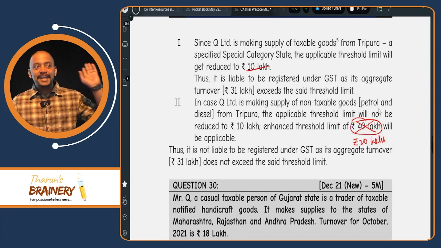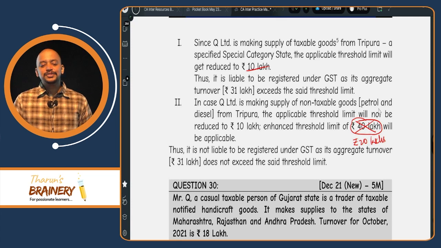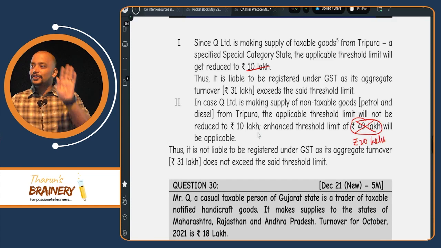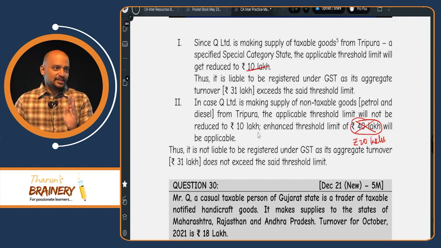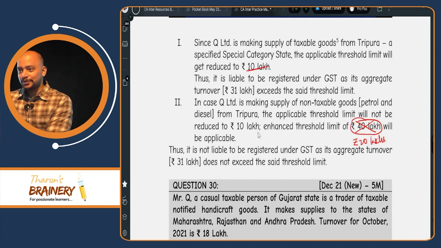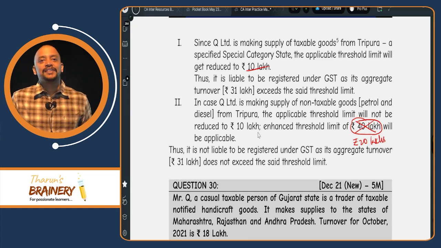So because the key will be based on the suggested answer only. That's where many students see, if you are failing in CA, it's not only because of your mistake. Please try to understand, it's partly your mistake, partly it is ICAI's mistake also, because they have not brought this standardization in the evaluation, etc.